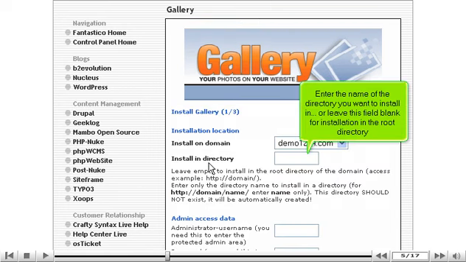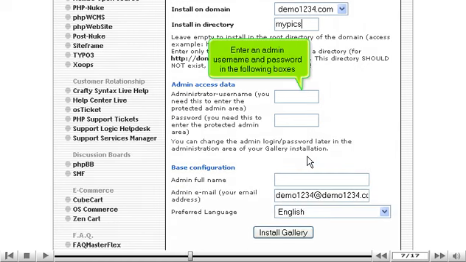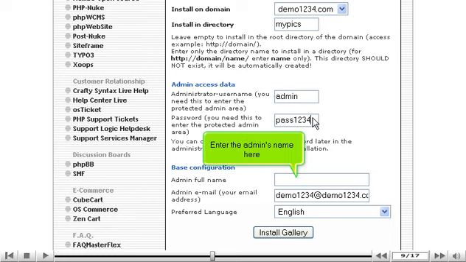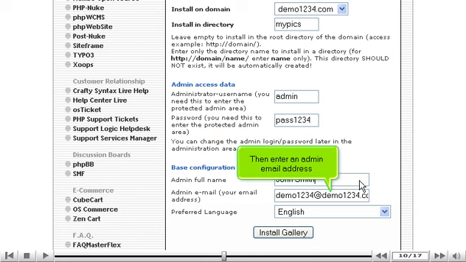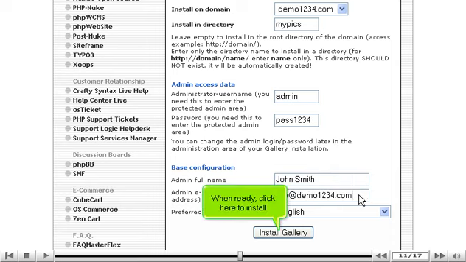Enter the name of the directory you want to install in, or leave this field blank for installation in the root directory. Enter an admin username and password in the following boxes. Enter the admin's name here. Then enter an admin email address. When ready, click here to install.